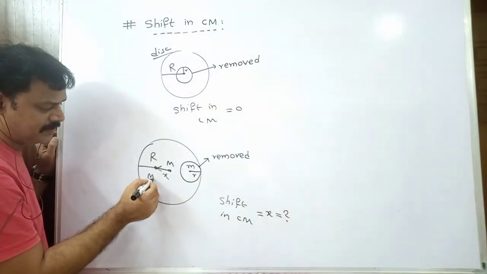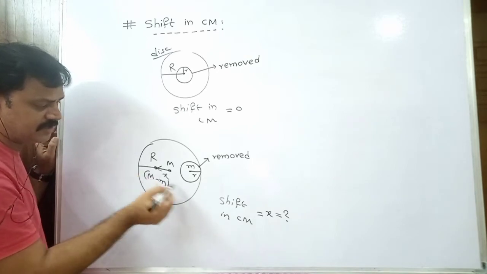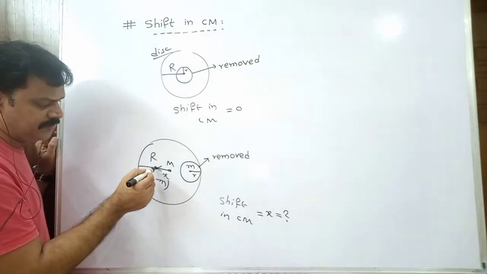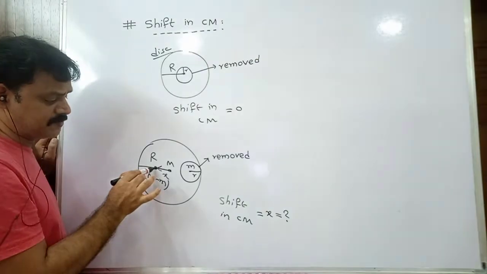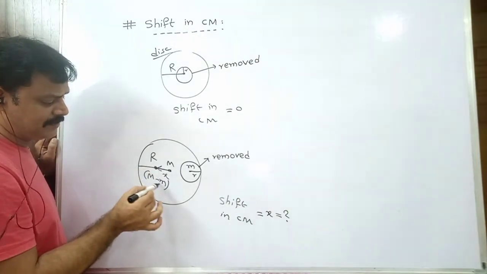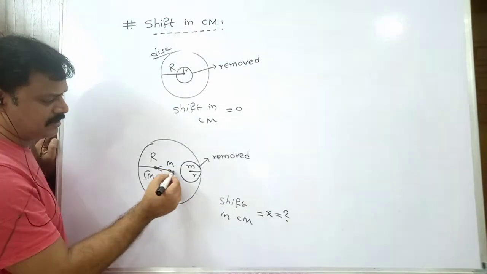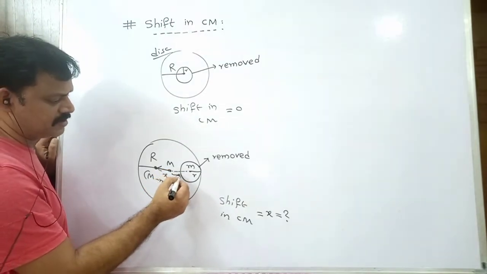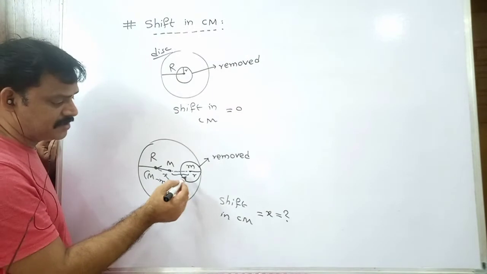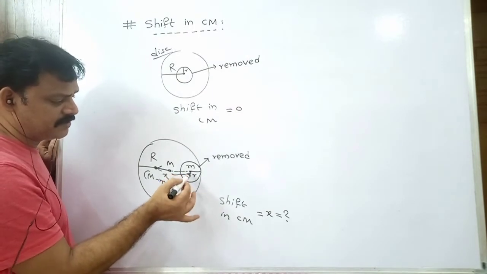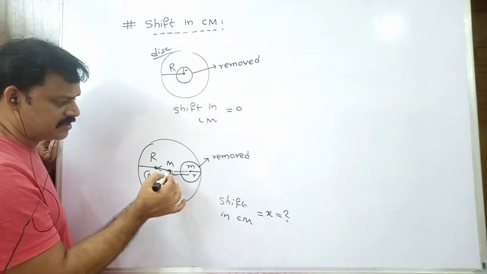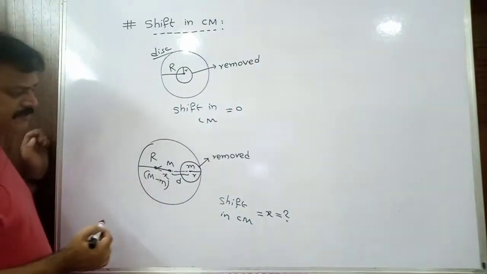Then capital M minus small m becomes the mass of the remaining portion, where it lies at its center of mass at this point. So at this point capital M minus small m is there. At this point small m is there. And let me call the distance between the centers, that means the distance between the center of the removed part and the center of the original part, as d.